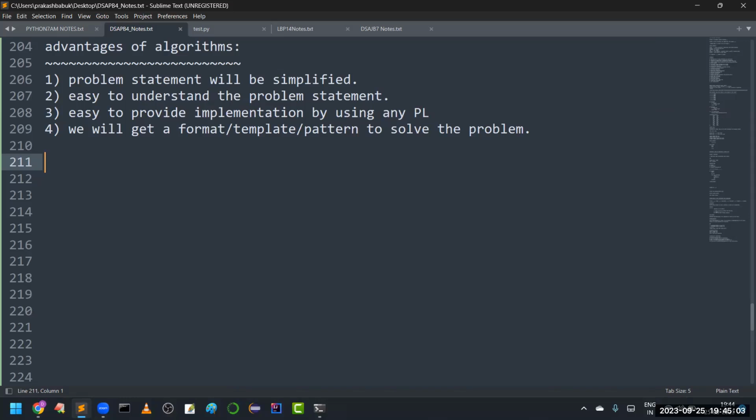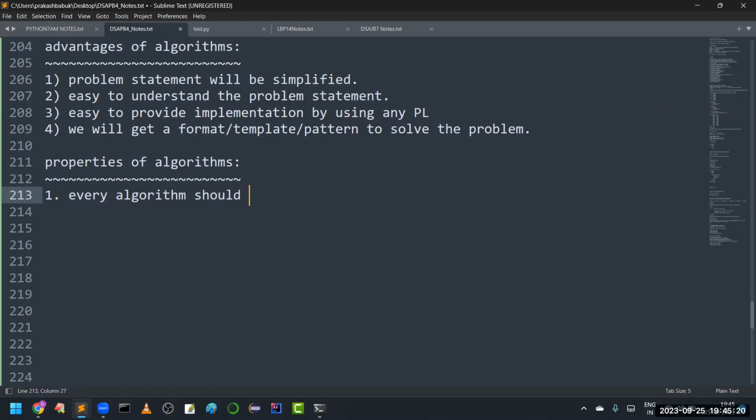And even so, algorithm should provide some properties. You should not write an algorithm or a program directly. It has to follow some properties. What properties are there? The first property is nothing but every algorithm should take either zero or more inputs. So if you are developing any program or any algorithm, compulsorily it should take no inputs or at least zero or more inputs.